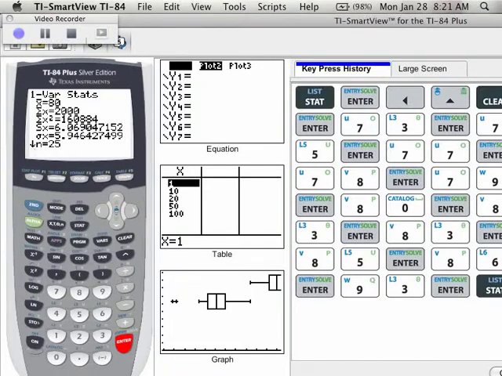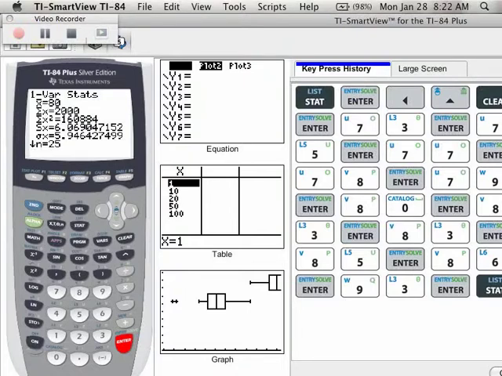So first of all, you'll notice that x bar, which we have called mu on the formula, is our mean. And then we are going to be using, and we'll talk about this later, capital SX. There are two different standard deviations. Capital SX is the standard deviation of a sample, and statistics deals with samples. And then sigma x is the standard deviation if this was a population, like in its entirety. So we will be using capital SX. You might want to make a note of that.